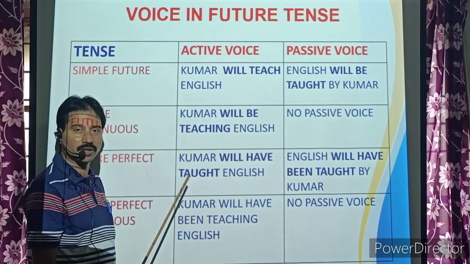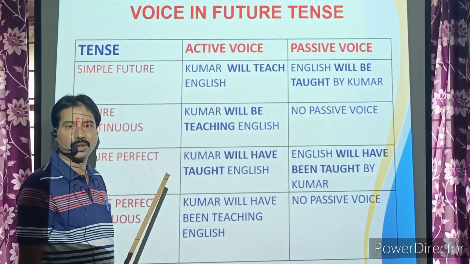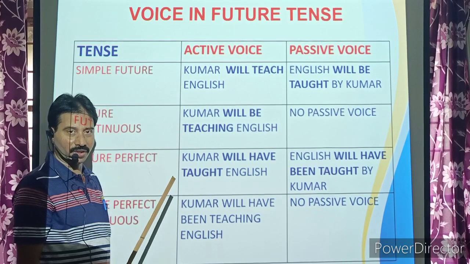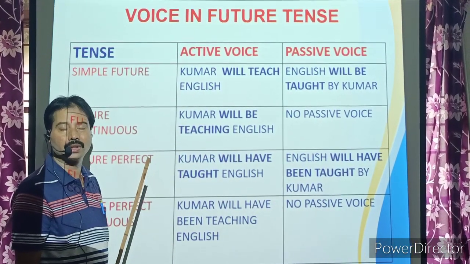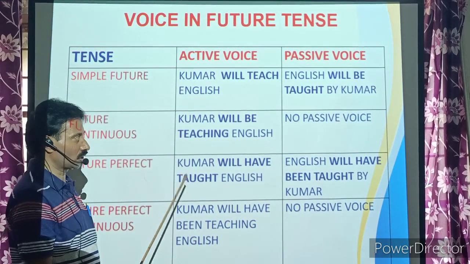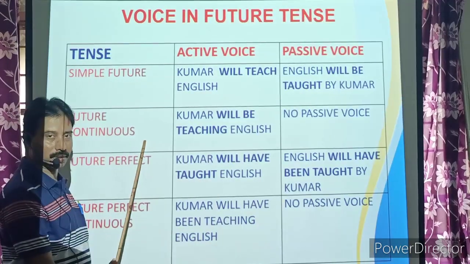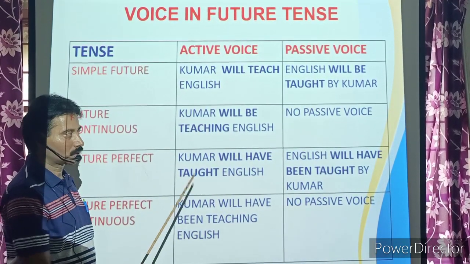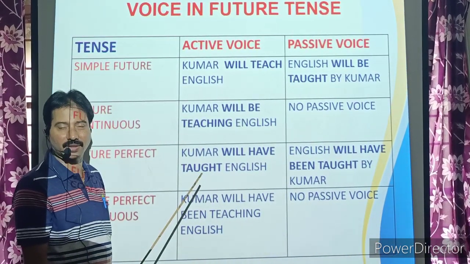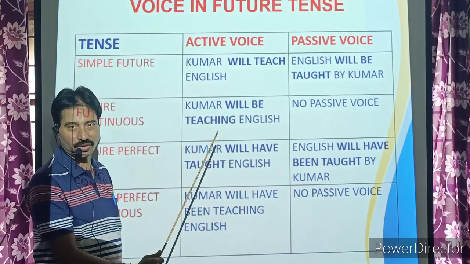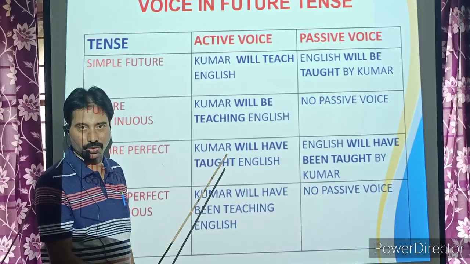So we discussed altogether 12 tenses. In present, 4 tenses, there is no passive voice for present perfect continuous. In past we discussed 4 tenses. There is no passive voice for past perfect continuous. In future we discussed 4 tenses. There is no passive voice for future continuous and future perfect continuous. So out of the 12 tenses, only for 8 tenses we have passive voice. And for the remaining 4, there is no passive voice. Please remember this, children.